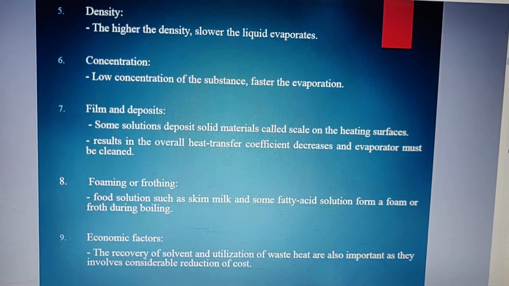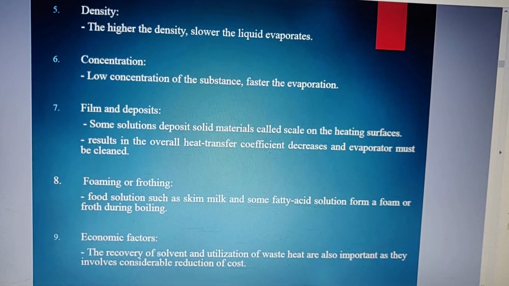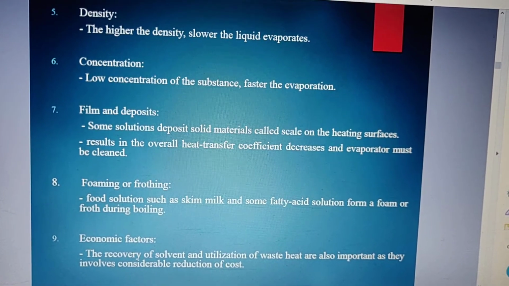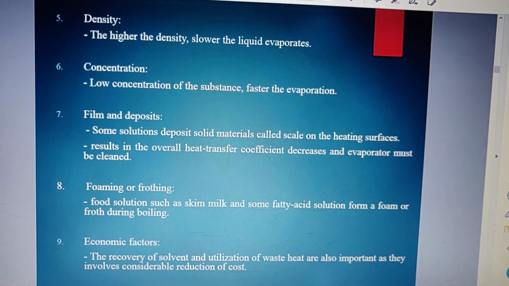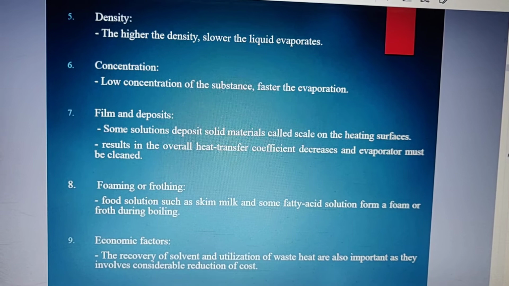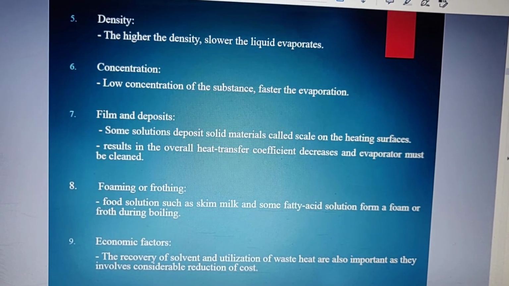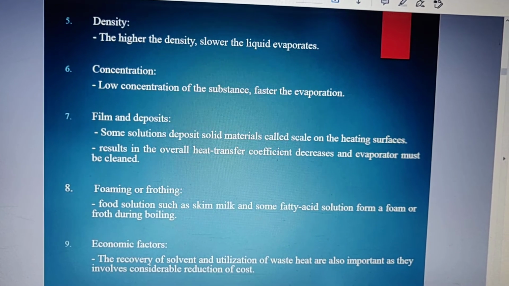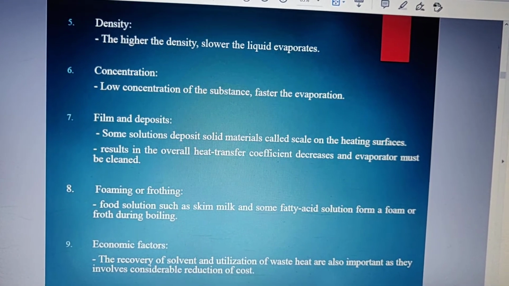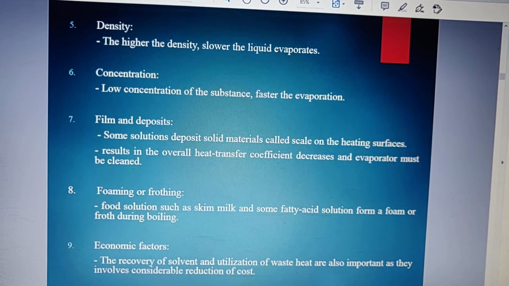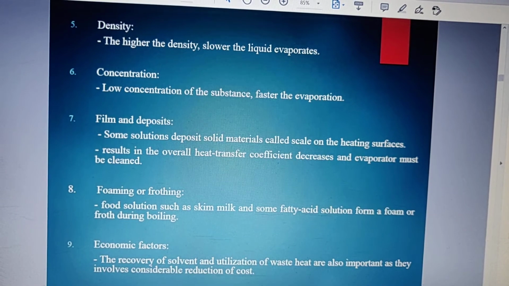Next factor, film and deposits. Some solutions deposit solid materials called scale on the heating surfaces. That is, some things evaporate, like you may have seen in your round bottom flask or in chemistry practicals. Certain things on evaporation form scale on the heating surface itself. So that will result in a decrease of the overall heat transfer coefficient, and the evaporator must be cleaned, meaning your rate of evaporation decreases due to that scale formation.